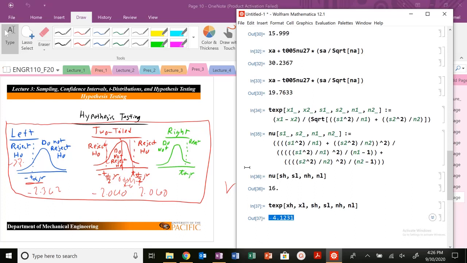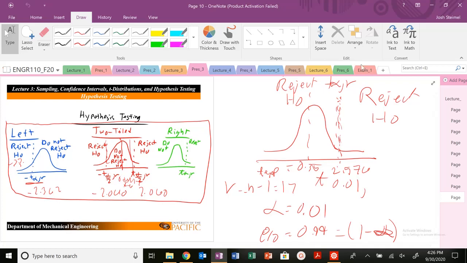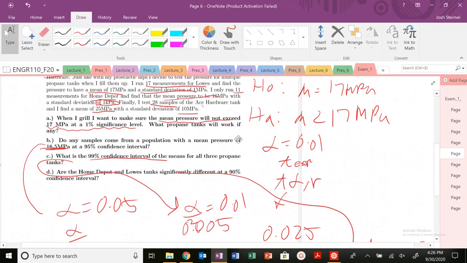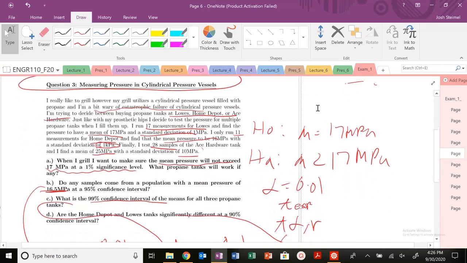So that's it. That's problem 3 in a nutshell. So again, we need to make sure our calculations are correct. Make sure you're doing alpha over 2, greater than, less than, confidence intervals. But that's kind of the gist of the problem that you might expect.